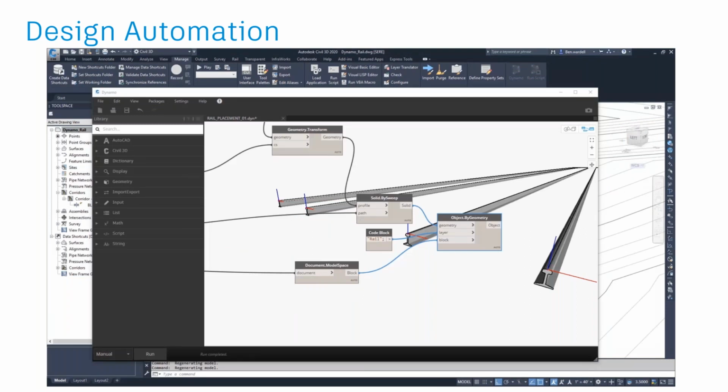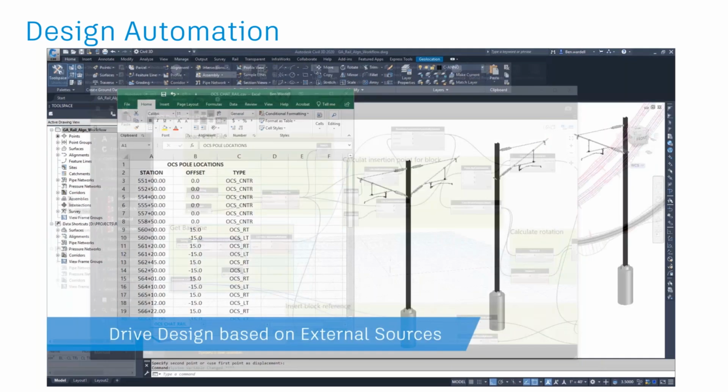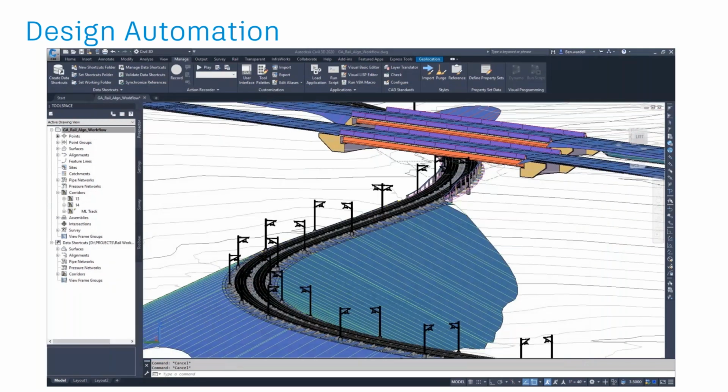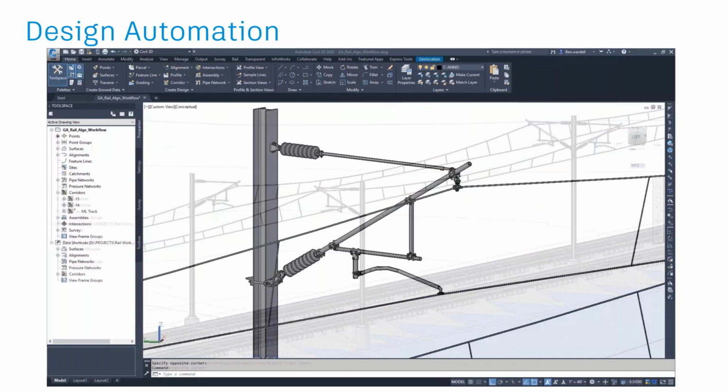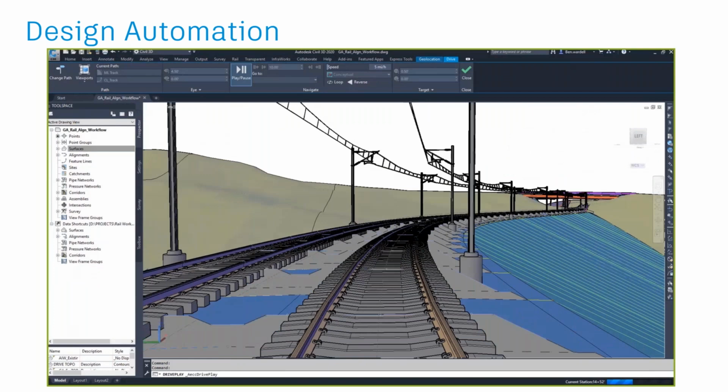Now, electrical poles that you need alongside railway lines are very, very crucial. Of course, many metros may not have them, but you may still have certain metros utilizing electrical poles at certain intervals. Here, with design automation using Civil 3D and Dynamo and a combination of CAD 3D models and CSV files, you'll have a realistic model which represents the as-is data.